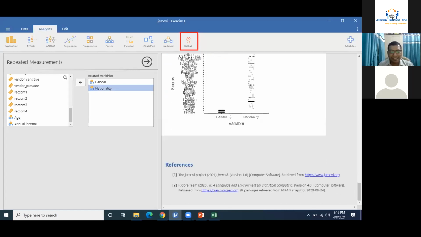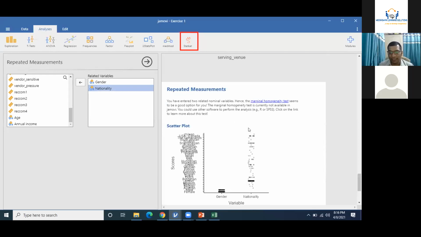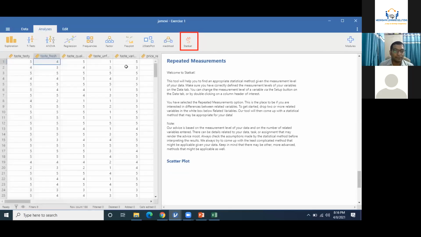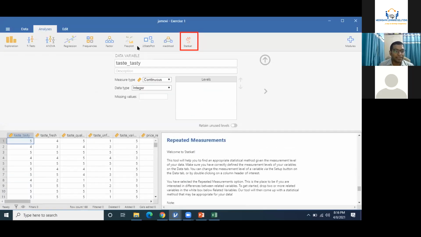This is a very interpretive software. This is very intuitive software in that way. And why am I calling it intuitive? Because it makes decisions. The moment you change the data, say for example, somebody was asking about taste. If I change this taste from nominal to continuous to nominal, now let us see what is happening here.